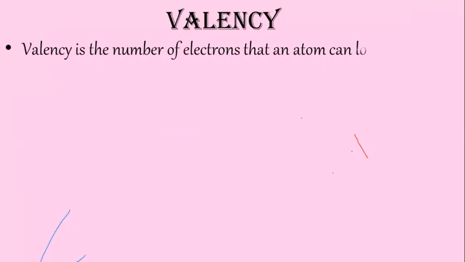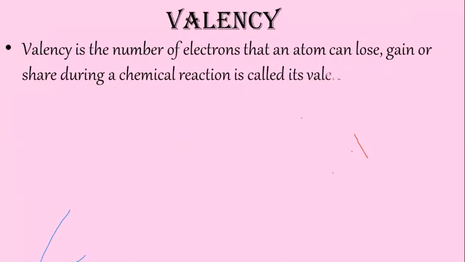Now another term we must know before how to write the formula. Valency. Valency is the number of electrons that an atom can lose, gain or share during a chemical reaction.